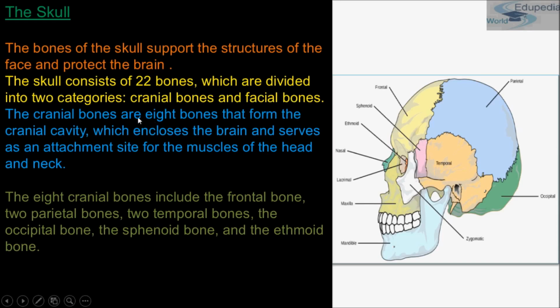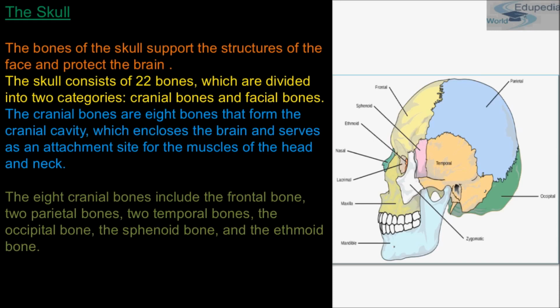Now the cranial bones are 8 bones, and they form the cranial cavity, which encloses the brain and serves as an attachment site for the muscles of the head and neck.